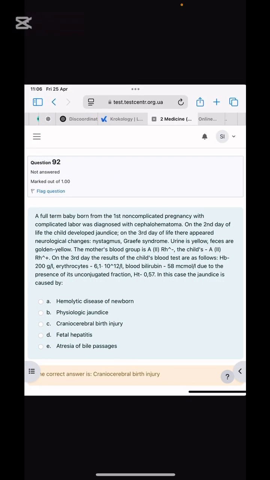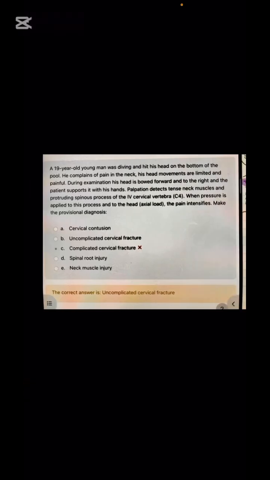Next is the case of a full-term baby born from an uncomplicated pregnancy, complicated by labor, diagnosed with cephalhematoma. On the second day, this and this happened. Even if Rh factors are given in the question, what you will mark in cases of cephalhematoma is cerebrocranial birth injury. Remember the correct answer.